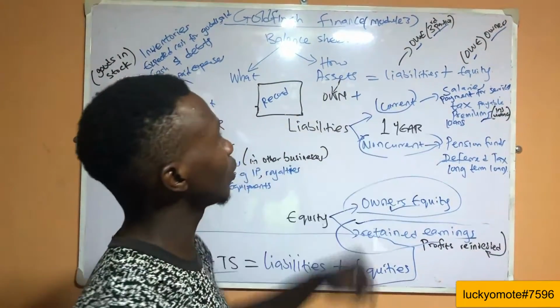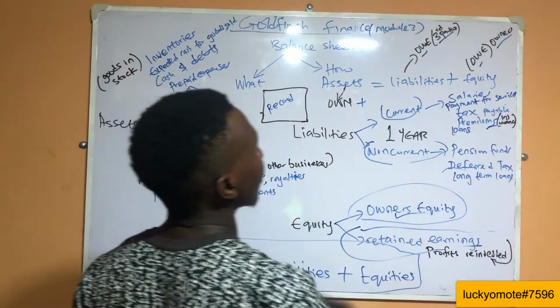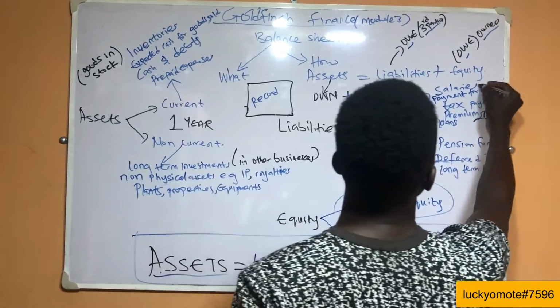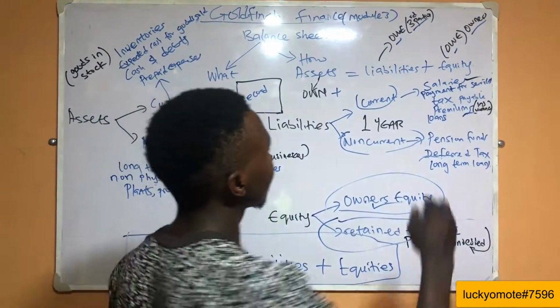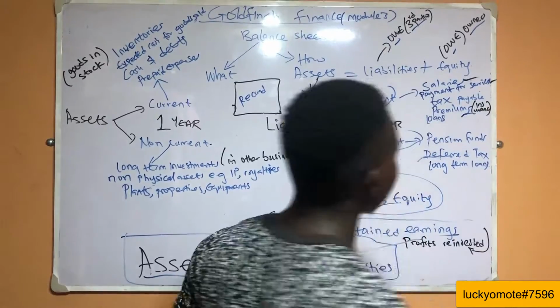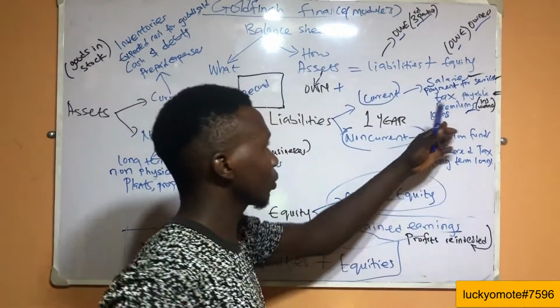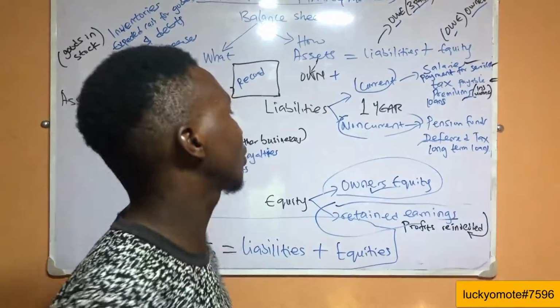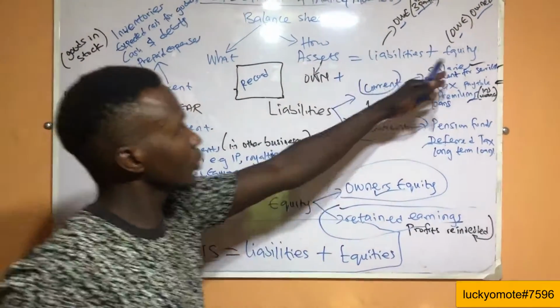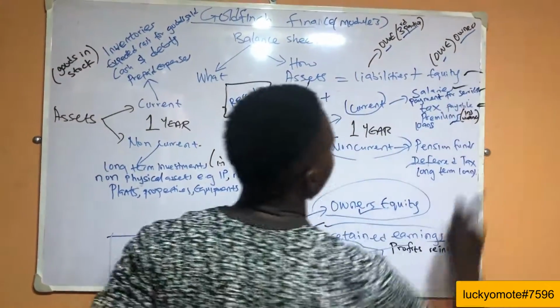So let's go to the current. You can see here, we have the salary, payment of service, and tax payable. We still have also the premiums and the loans. So let's go to the equity.